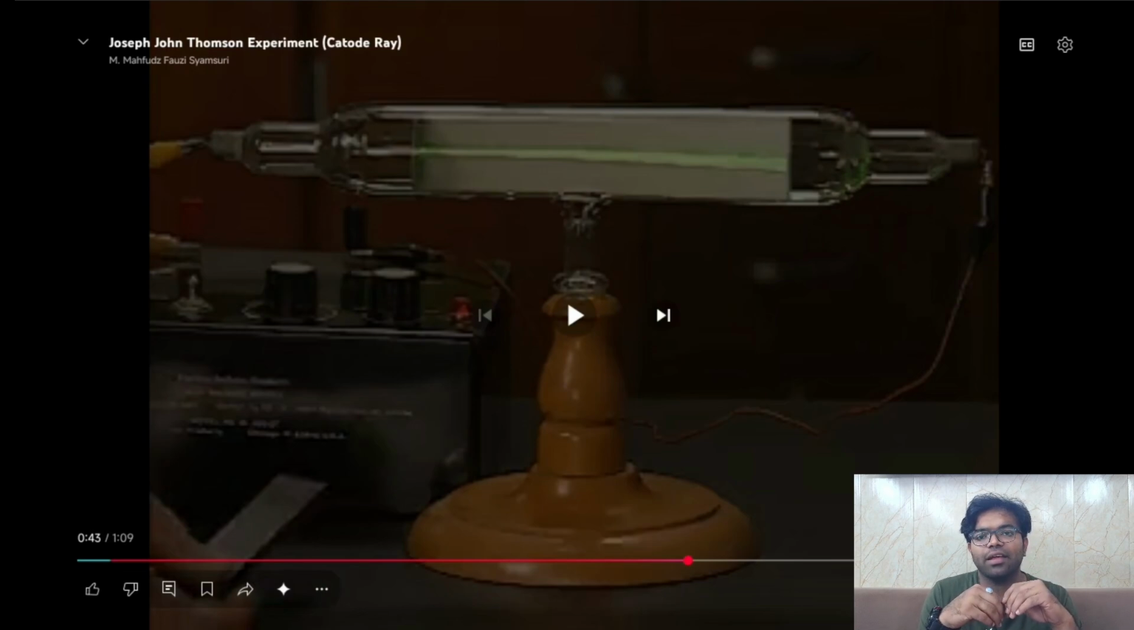An infrared camera's job is to actually see the infrared light, right? The heat that is coming out. Can our eyes see the infrared rays? No, they cannot see the infrared rays.